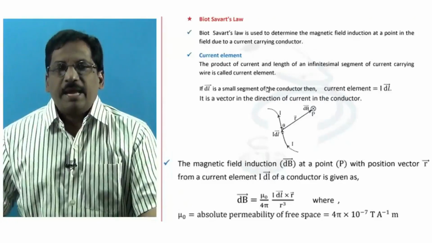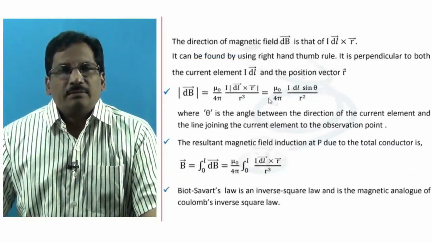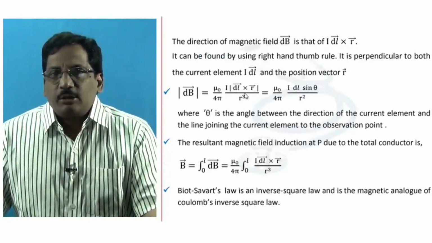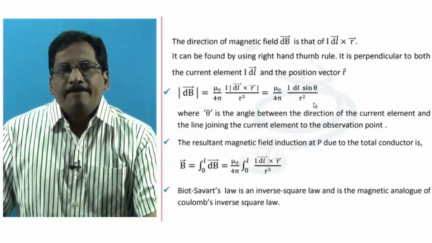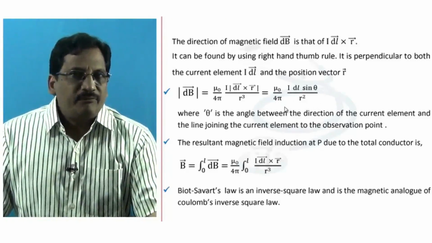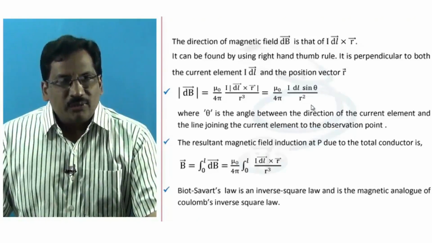Here is the angle as shown, theta. So in the expansion of dl into r into sine theta divided by r cube, when r gets cancelled, the formula is modified for getting the magnitude of the magnetic field induction at the referred point as mu naught by 4 pi I dl sine theta divided by r square.